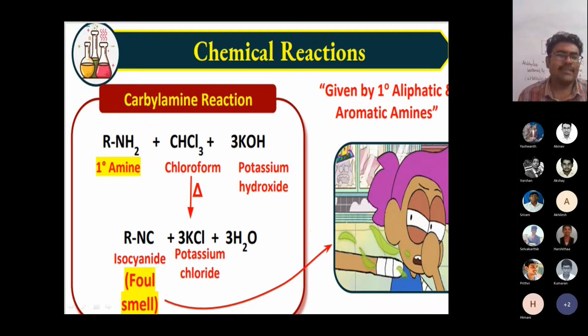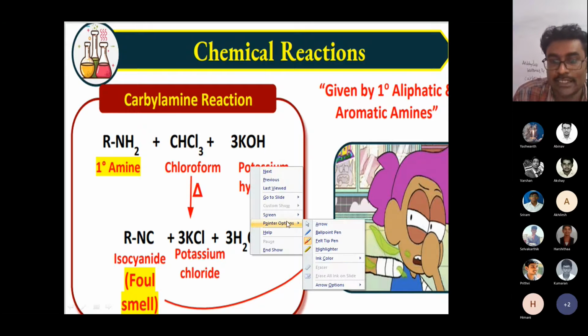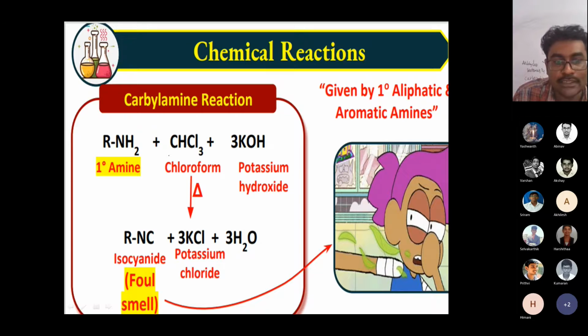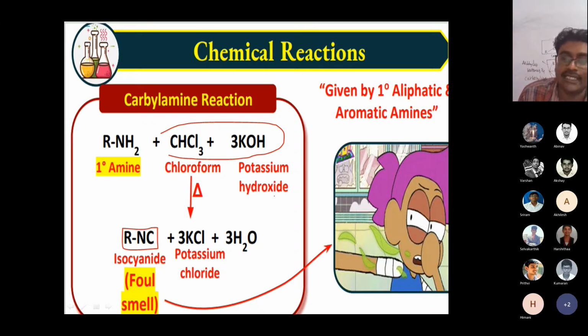So this is called the carbylamine reaction. Both aliphatic amines and aromatic amines can produce a very bad smell. It is done using chloroform and potassium hydroxide. They produce a foul smell because of the isocyanide, NC. Because isocyanide has a bad smell, it is called the carbylamine reaction.